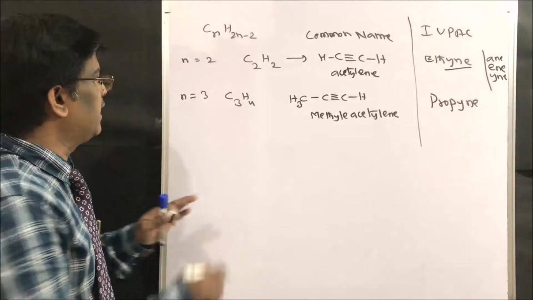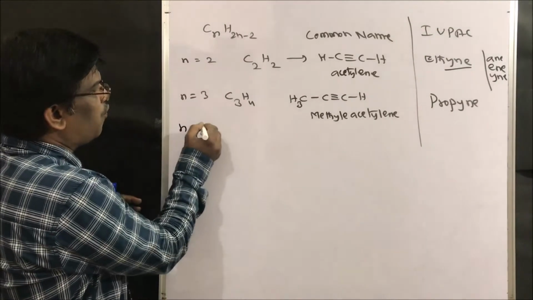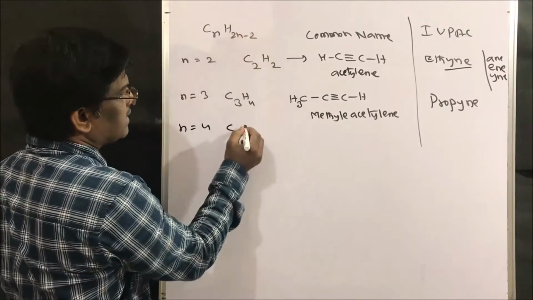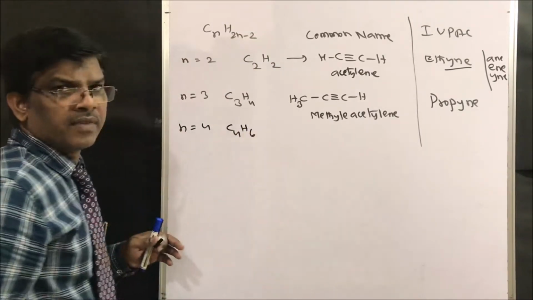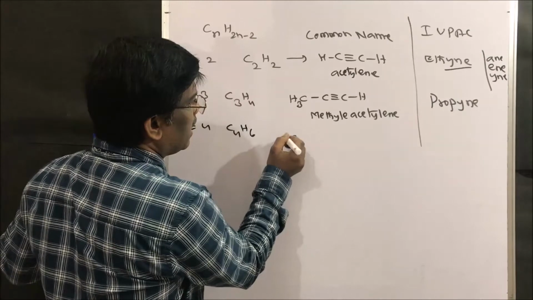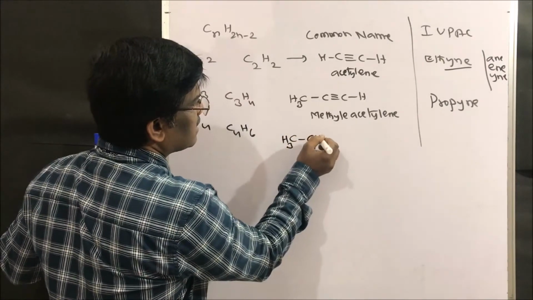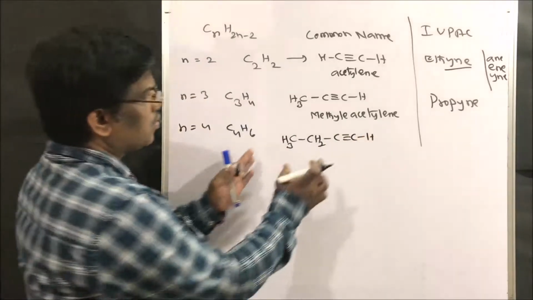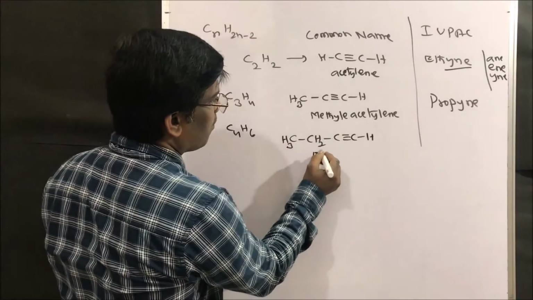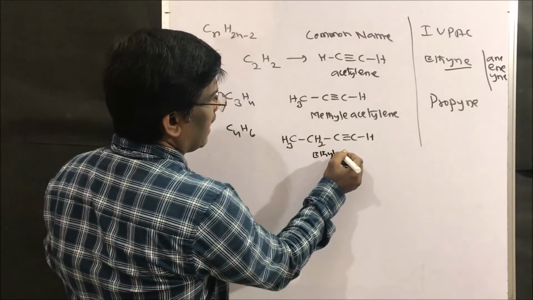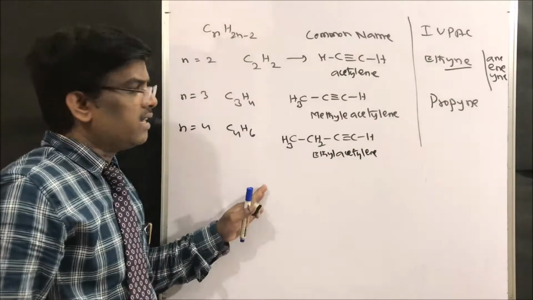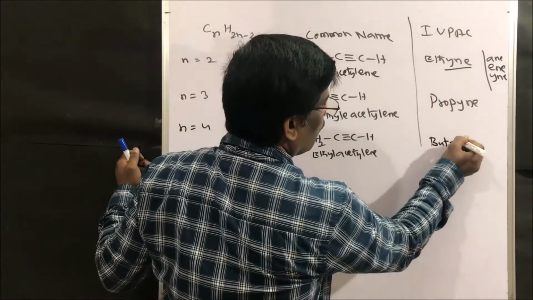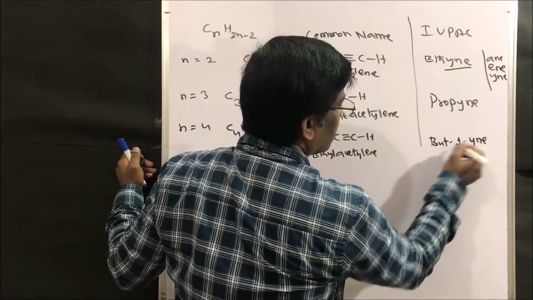So methyl acetylene. When n equals 4, C4, 2 times 4 is 8, minus 2 is 6, so C4H6. It can be CH3-CH2-C≡CH. The common name is ethyl acetylene. The IUPAC name is but-1-yne.